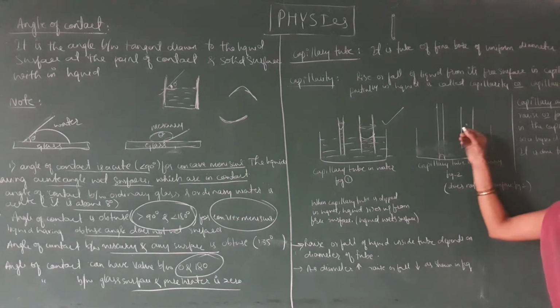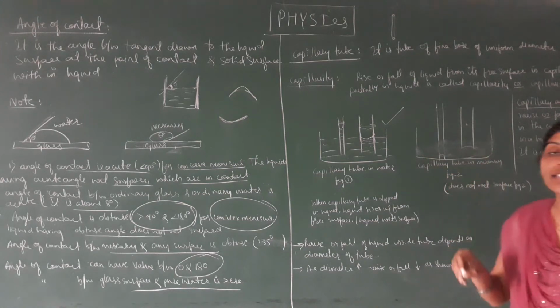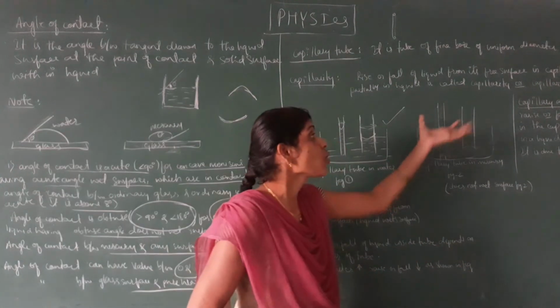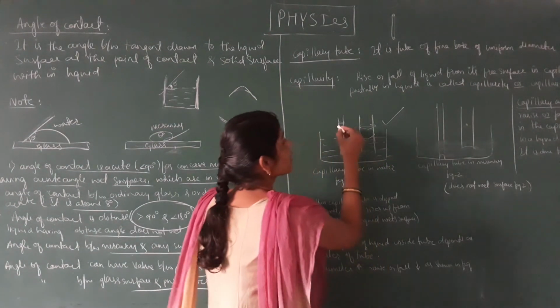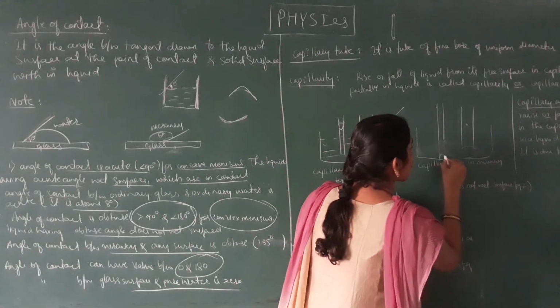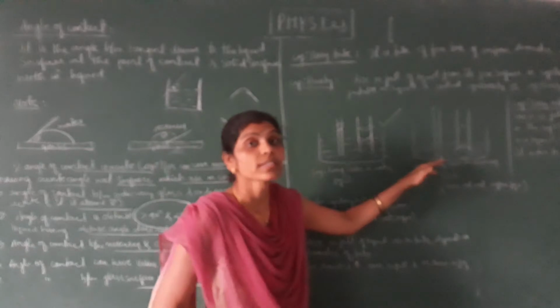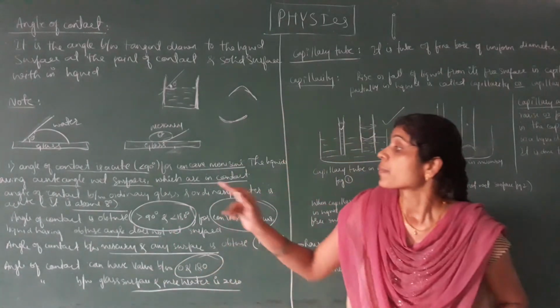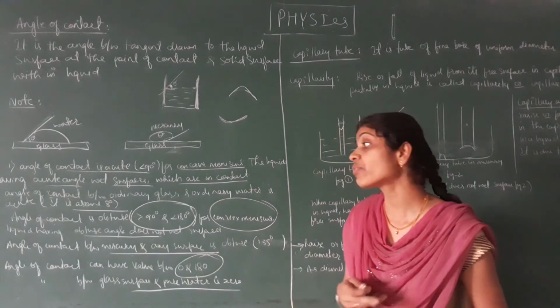And next example, here we show a capillary tube in mercury, that is, in the beaker we consider mercury. Again we dipped the tube in that. Here the meniscus formed is concave, and here the meniscus formed is convex. If the angle of contact is acute, it wets the surface.